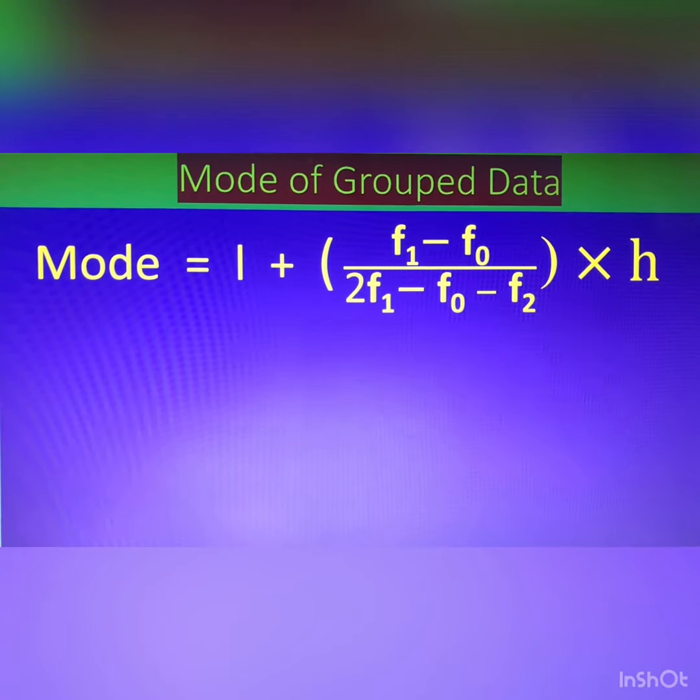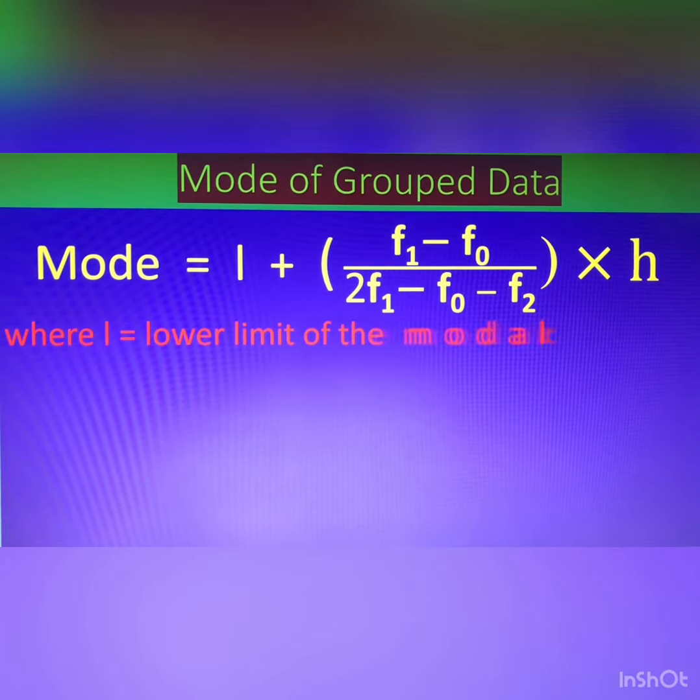In the numerator you see f1 minus f0, and since f1 is repeated, you write 2 in the denominator, again f1 minus f0, and after that minus f2, and the whole multiplied by h.